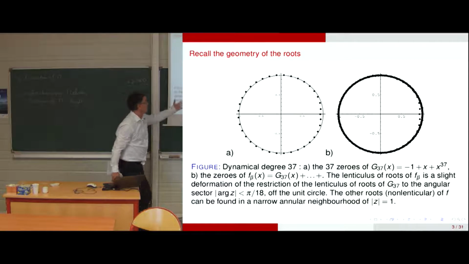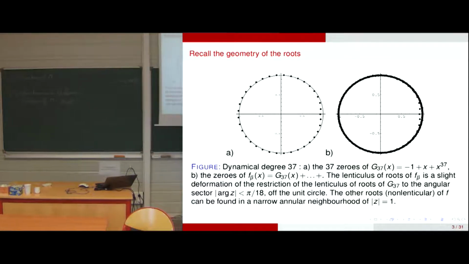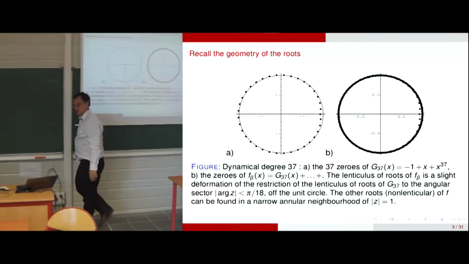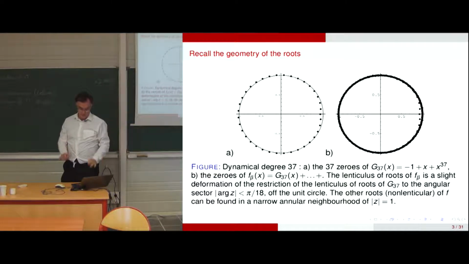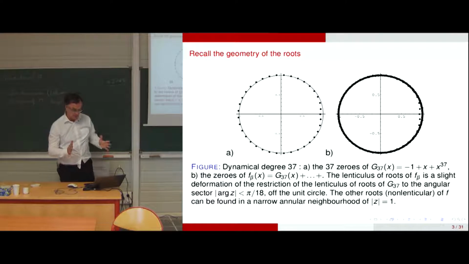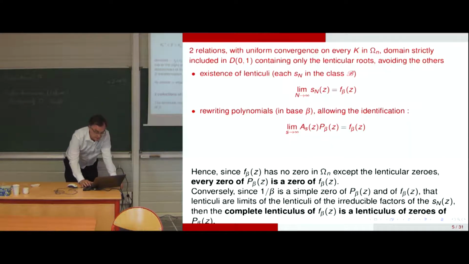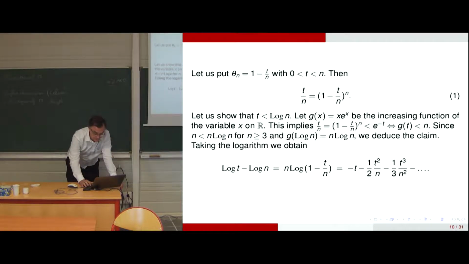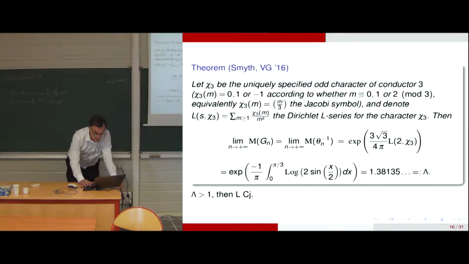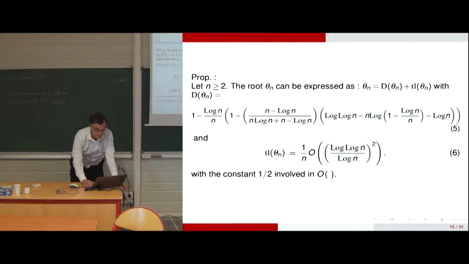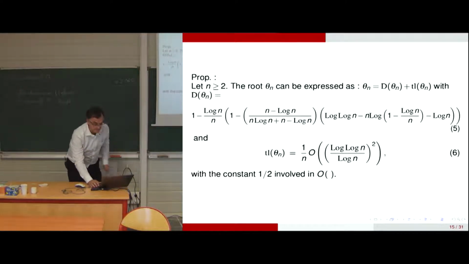So after applying the method of Rouché, we can identify, in complete generality, approximate expressions of the roots of the lenticulae.